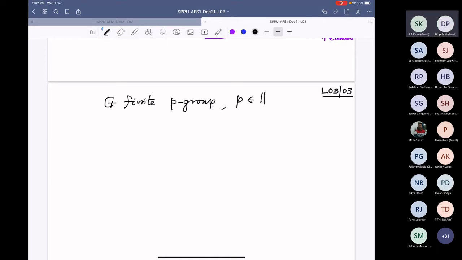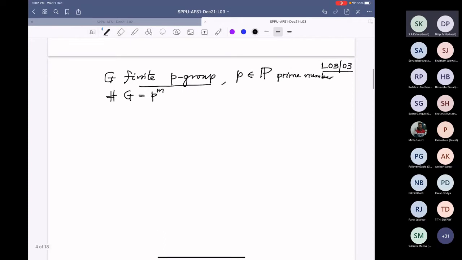Prime numbers are denoted by double-struck P, exactly like natural numbers. So therefore the order of G. What do I mean by finite P group? Right now you take this as the meaning: the cardinality of G is a power of P. Right now that is the definition of finite P group. Later on I will define P group more generally.